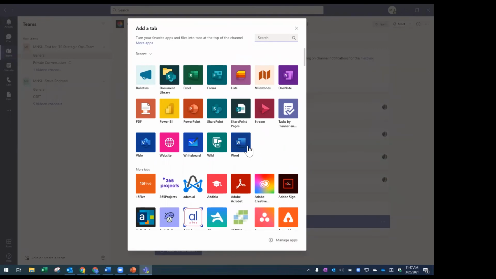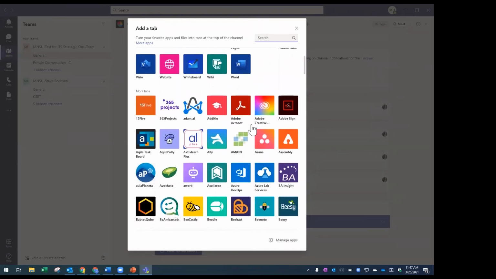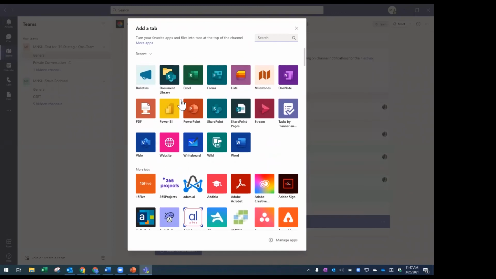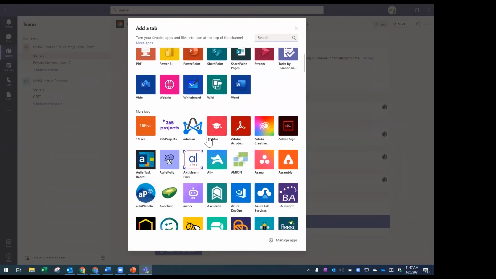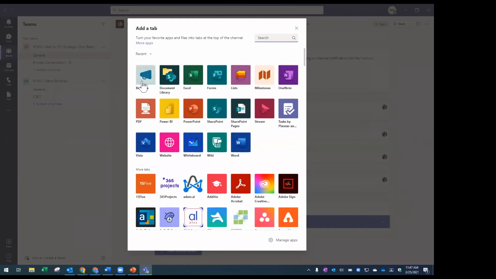What are some other good examples here? A Word document, a OneNote page. So look at all these different options, even other applications. So not just Microsoft 365, but other applications from other vendors. So Adobe, for example, Creative Cloud. So once I choose one of these, so let me